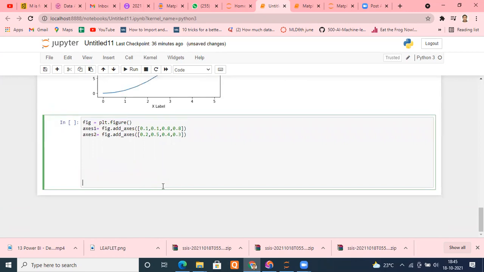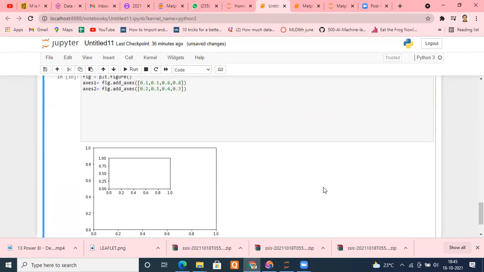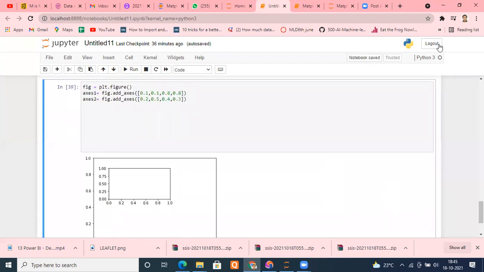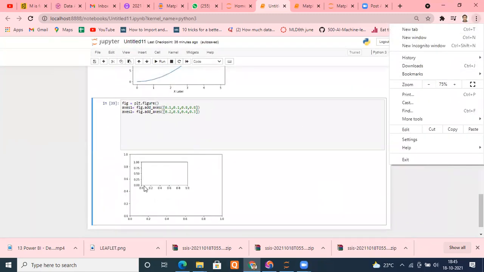Let me remove that and let me run it. Can you see and can you imagine what is happening now? See what I have written and see what is happening. Let me zoom up less if possible. Imagine what parameters I have given here and what is happening. See the scales, please. Two axes I have created. One is this axis above, the second one is this axis. And remember, the parameters start from left, then bottom, then width, and then height.